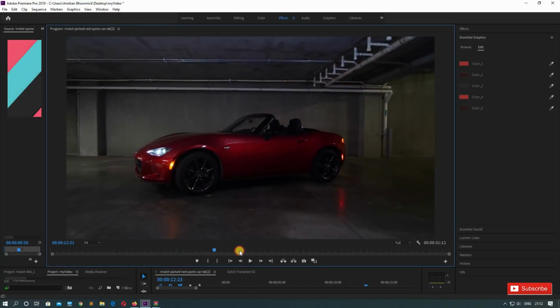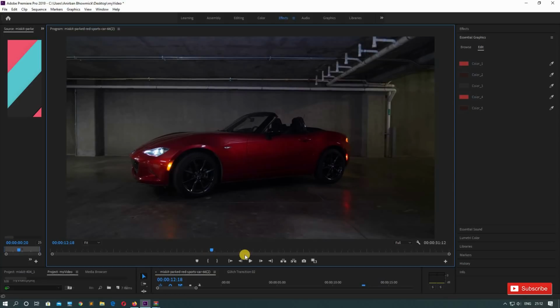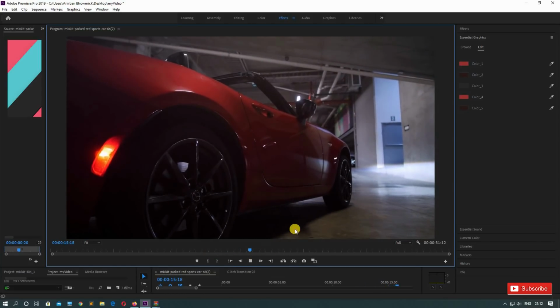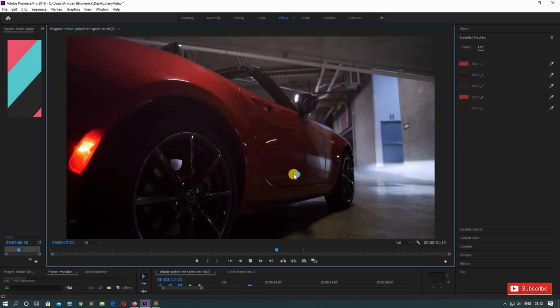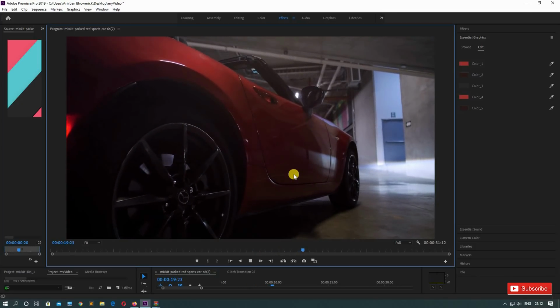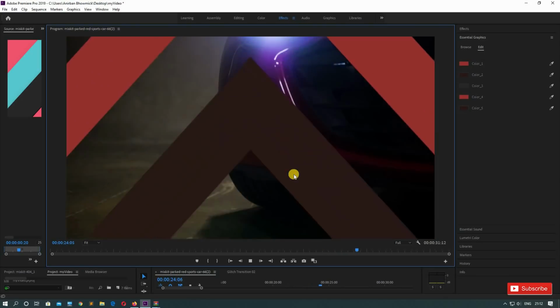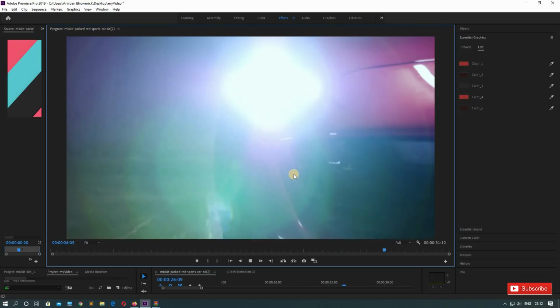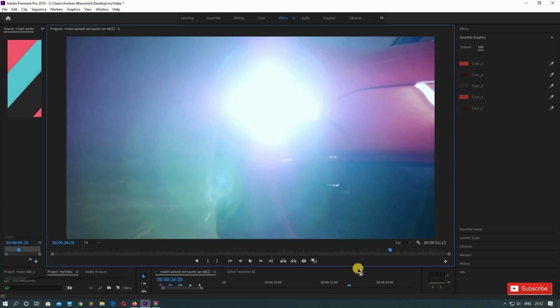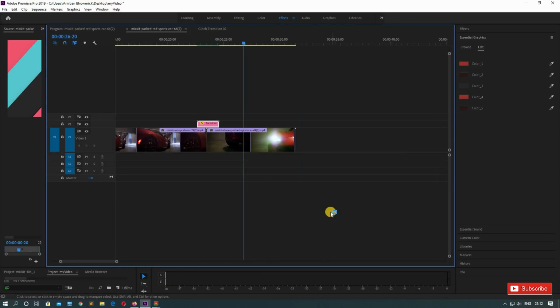So you saw this is the first transition. Let's see this. Okay, so cool, this is the first transition, and now let's see what happened to our next transition after changing the color, how it looks. Okay, that was good, right? So this is how you use those templates, the files, the video footage. You can even use the music. Everything is in there. You just need to know how to use them.